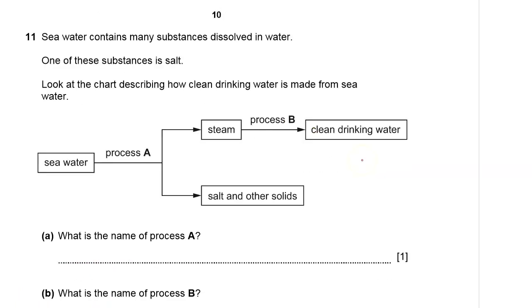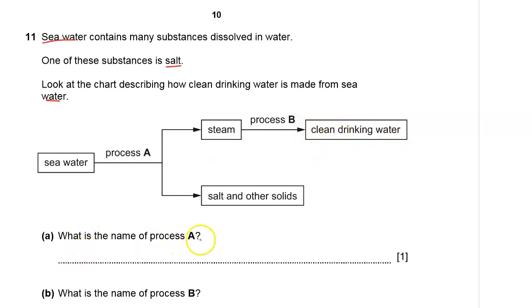Question number 11. Seawater contains many substances dissolved in the water. One of these substances is salt, right? Look at the chart describing how clean drinking water is made from seawater. We have the seawater here. We have process A. Process A produces steam and salt and other solids. Then, of course, process B, we get clean drinking water.